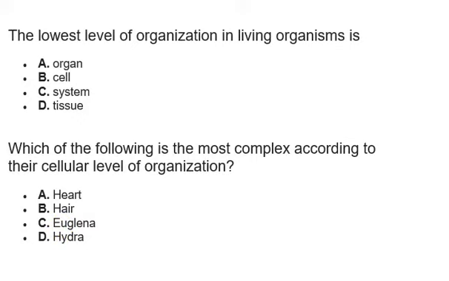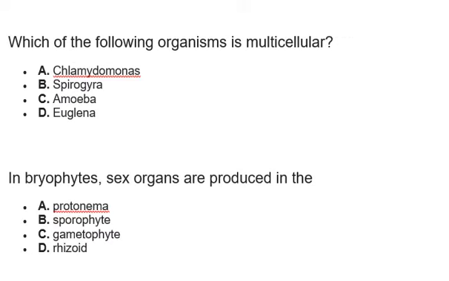Let's move on to question number 3. Which of the following organisms is multicellular? Multicellular means containing more than one cell. Okay, option 1, Chlamydomonas. Option 2, Spirogyra. Option 3, Amoeba. Option 4, Euglena. Now let's go back again.